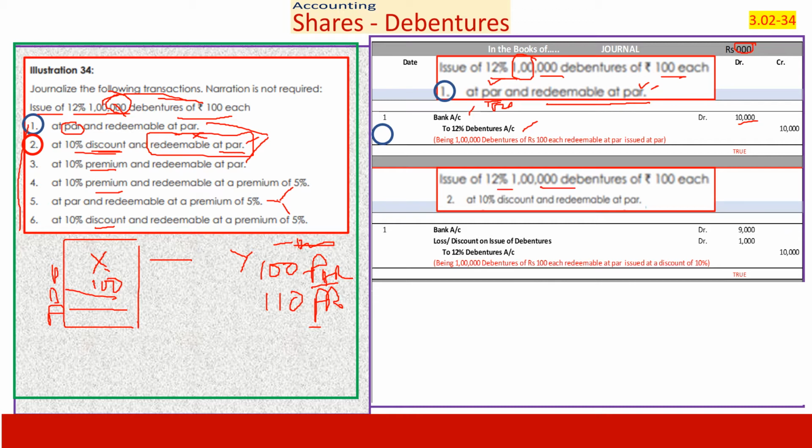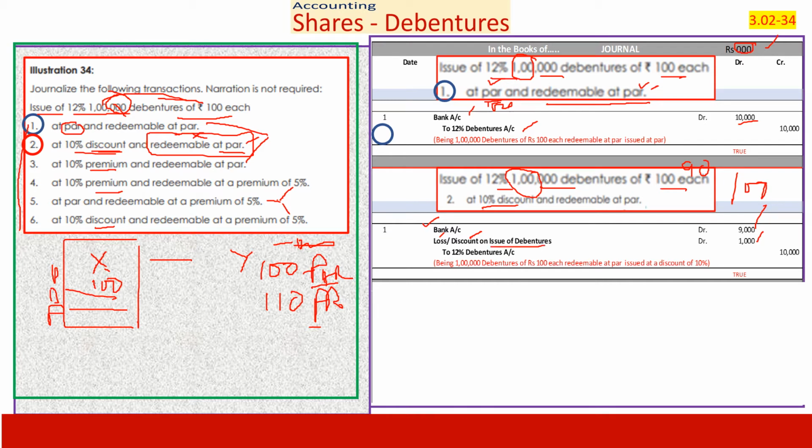12%, 1 lakh of 100 each, figure shown in 1000, therefore 100 into 100. 10% discount. If it is fully priced, I would have received 100. Since it is 10% discount, it is at 90 rupees. 90 into 100, I have received 9,000. 9,000 is what is received by cash, that is bank account. What is the discount? Discount is 10. 10 into 100, 1,000. What is it? It is the loss incurred by me or discount incurred by me on the issue of debentures.